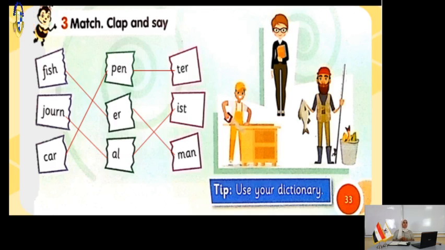Exercise number 3, you're going to match, clap, and say. Here the words are divided into syllables. We are going to match them so we can join them and make one word, and at the same time we're going to clap them to divide them into syllables. Fisherman. Journalist. 3 syllables for fisherman and 3 syllables for journalist. Carpenter. 3 syllables too for the word carpenter.